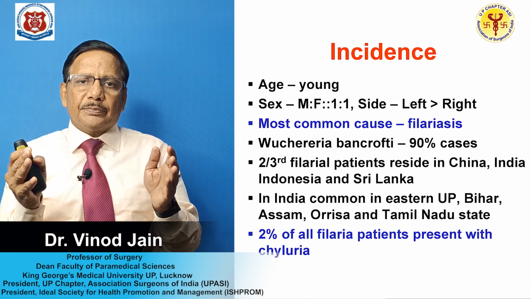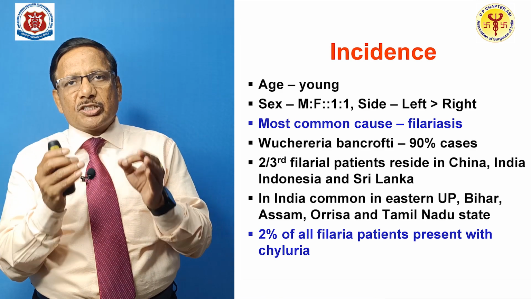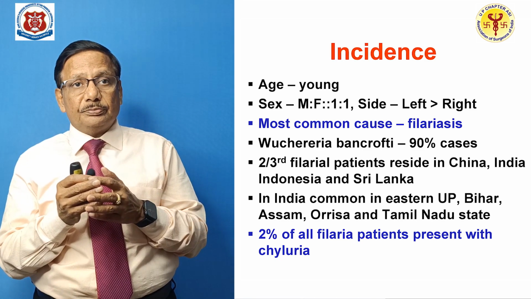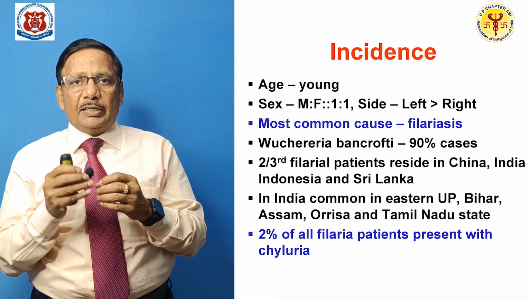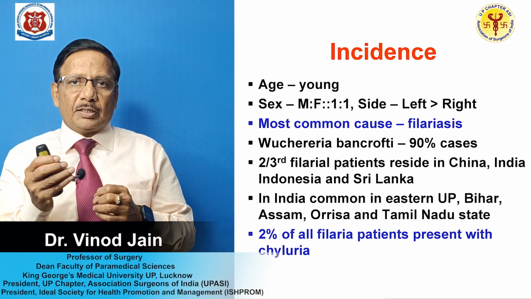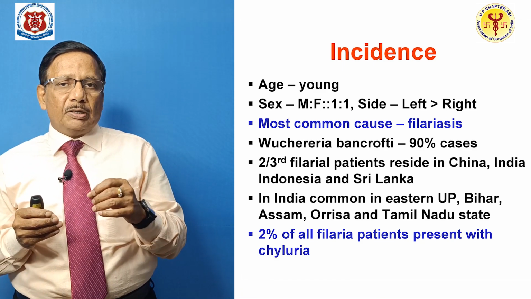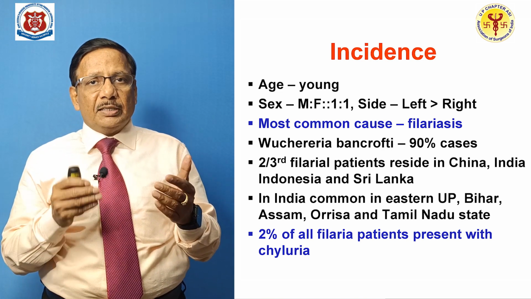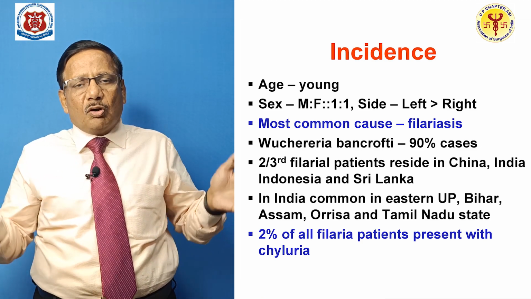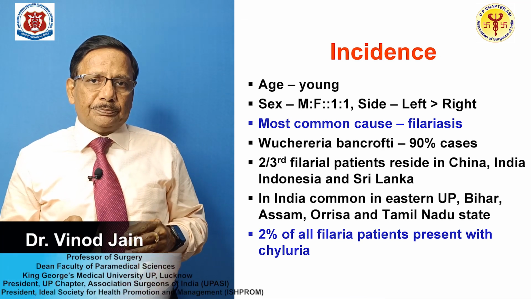And if you talk globally, then 2/3 of the filarial patients, they reside in China, India, Indonesia and Sri Lanka. 2/3 population of the world. It is that serious problem. And in India, if you see, it is commonly seen in the eastern side of Uttar Pradesh, Bihar, Assam, Odisha, Tamil Nadu state. And as you have seen in our patient, she was belonging to Gonda district of Uttar Pradesh, that happens to the eastern part of the Uttar Pradesh. It has been seen that out of all the filaria patient, 2% patient, they develop chyluria.